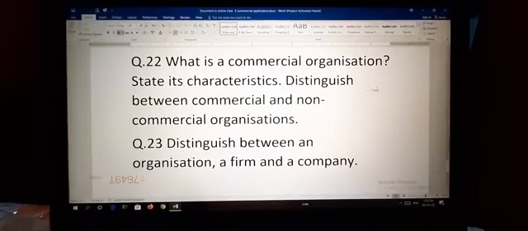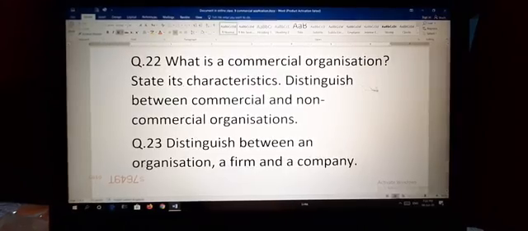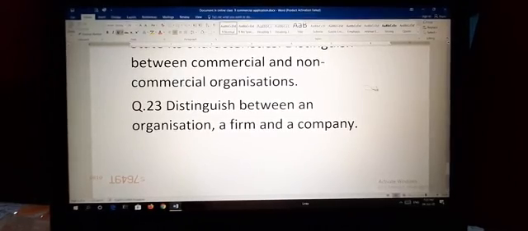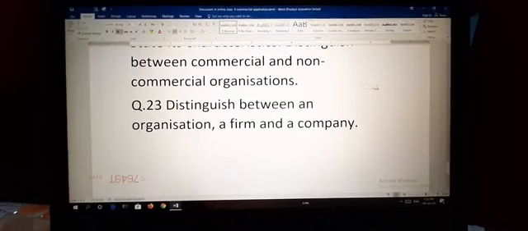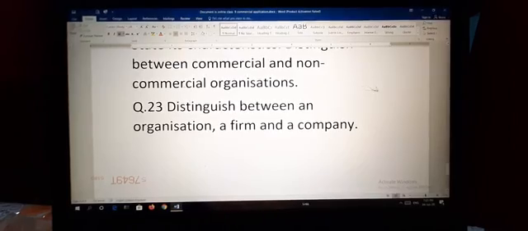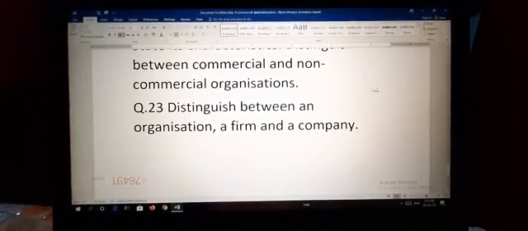22nd, what is a commercial organization? State its characteristics. Distinguish between commercial and non-commercial organizations. 23rd, distinguish between an organization, a firm and a company. So these are the total 23 question answers. You have to find the answers from your book and write them down in your copy.